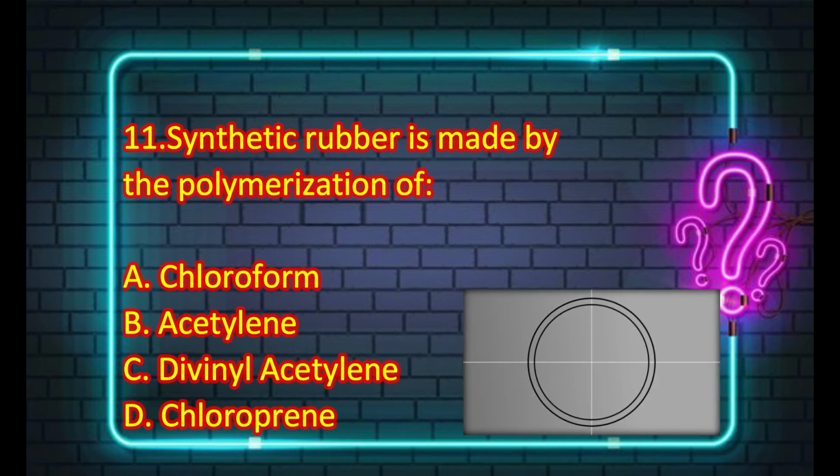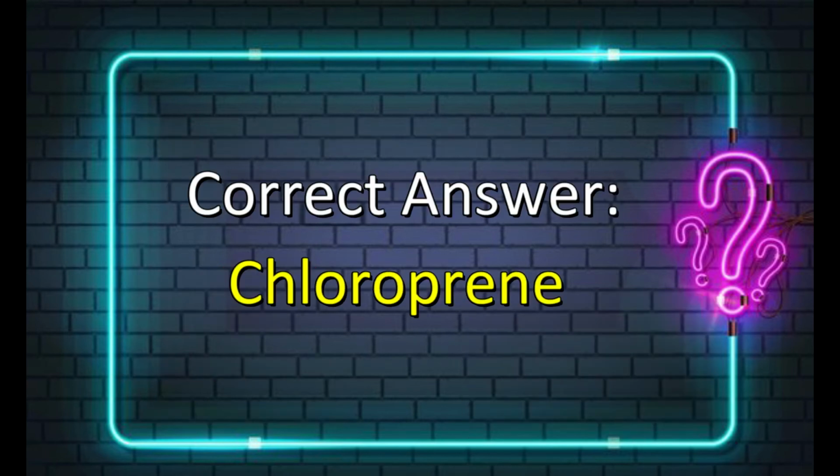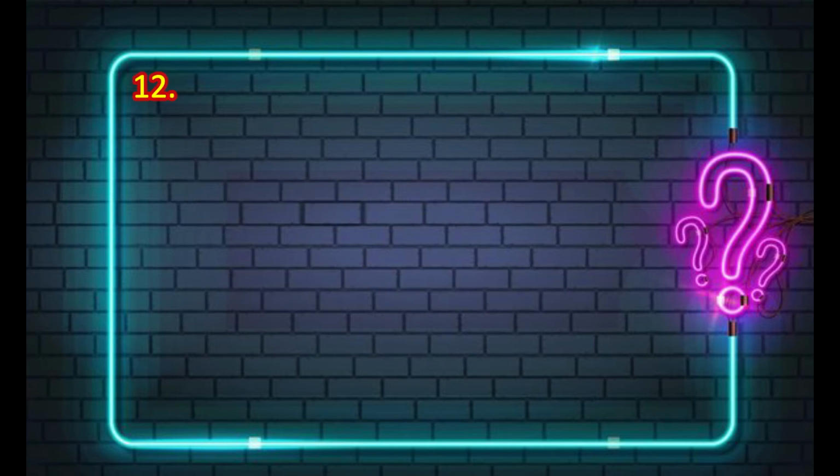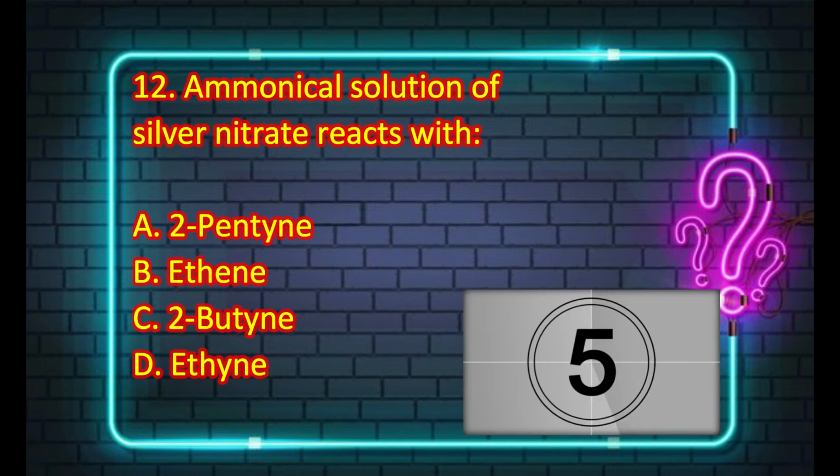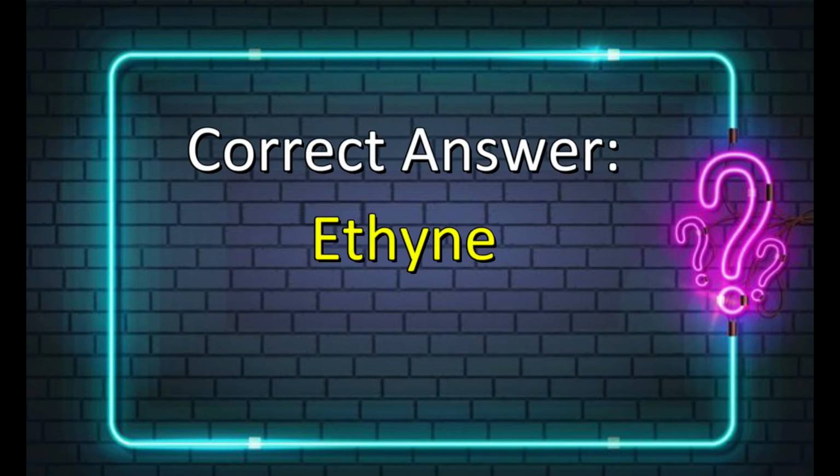And the correct answer is chloroprene. The next MCQ is about ammoniacal solution of silver nitrate reacting with 2-pentyne, ethene, butyne or ethyne. And the correct answer is ethyne.